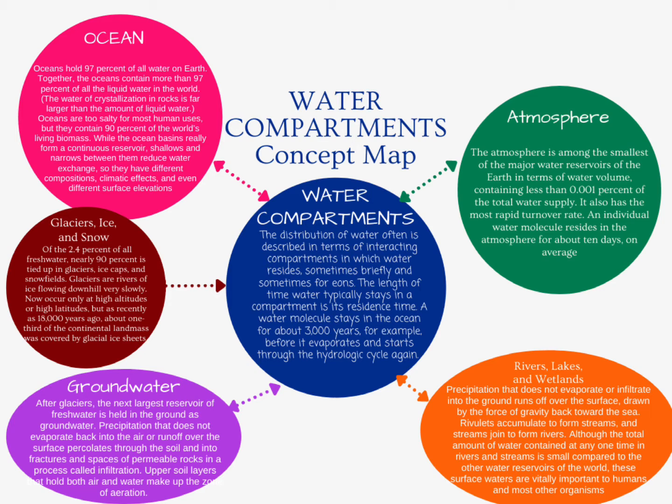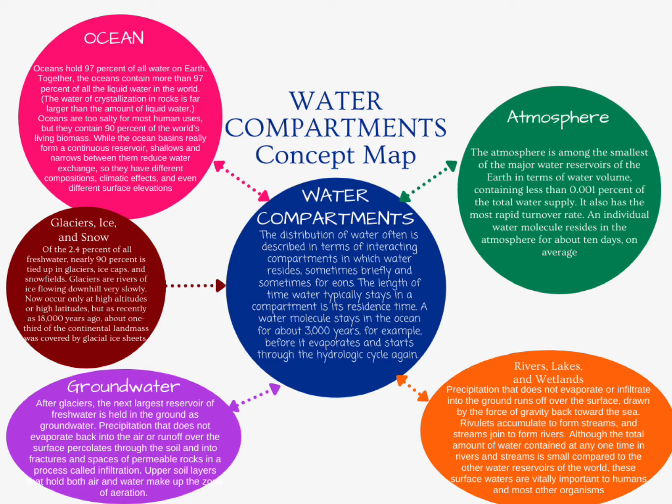Next, we have rivers, lakes, and wetlands. Precipitation that does not evaporate or infiltrate into the ground runs off over the surface, drawn by the force of gravity back toward the sea. Rivulets accumulate to form streams, and streams join to form rivers. Although the total amount of water contained at any one time in rivers and streams is small compared to the other water reservoirs of the world, these surface waters are vitally important to humans and most other organisms.